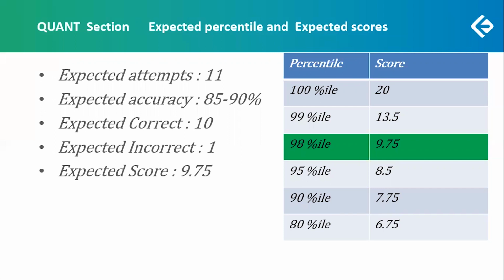Now, I'm sure somebody would leave out a little bit on the other sections and focus on quant a little more. So I'm putting 100 percentile as all 20 out of 20, all correct, for somebody here, just for that sake. If anybody is otherwise doing average, yes, this 100 percentile could be a little lower. So this is the analysis of the quant plus DI section. All the best for your preparations.